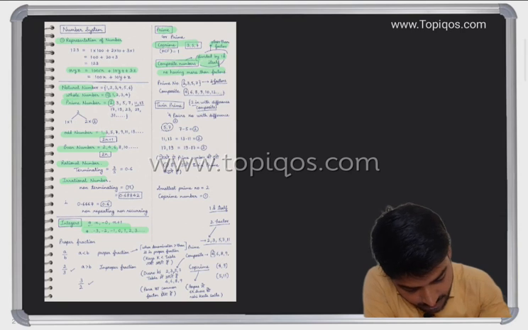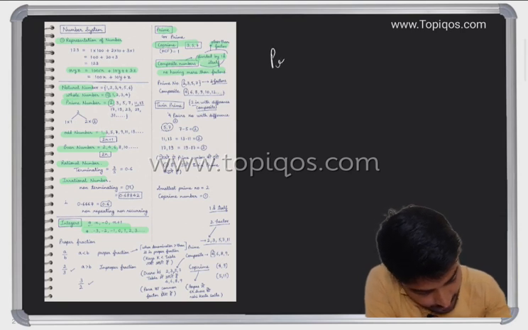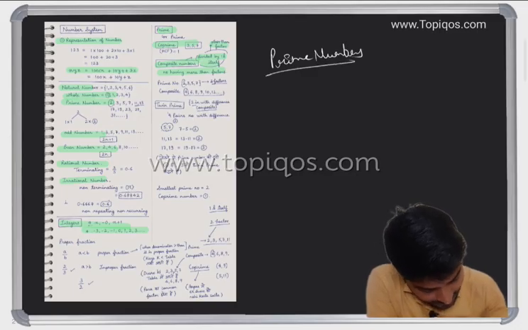Let me write here. We have prime numbers. With respect to prime numbers, we can go for composite numbers.